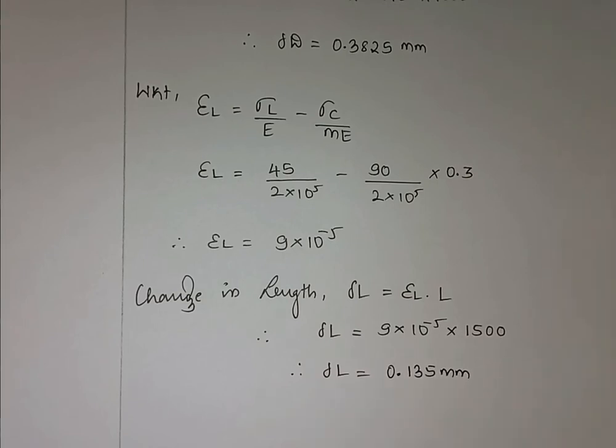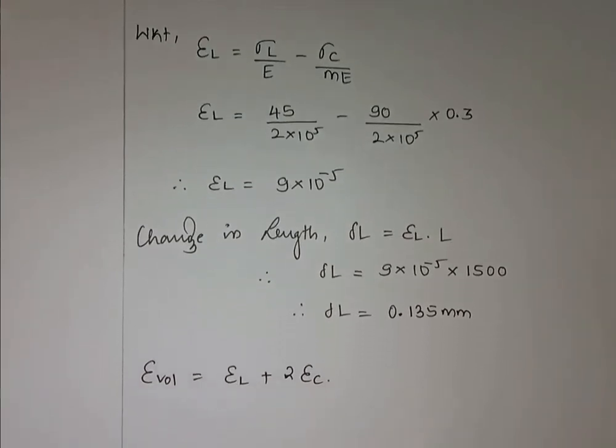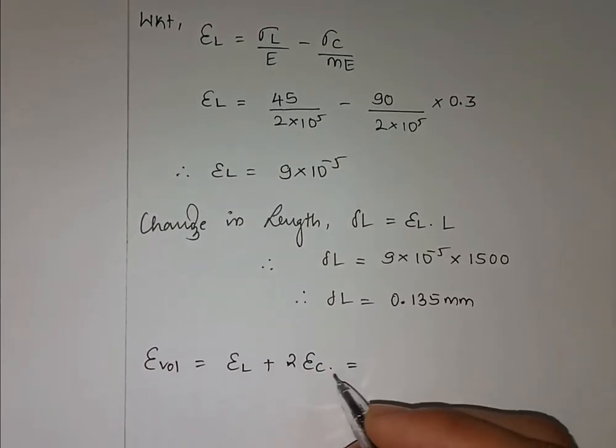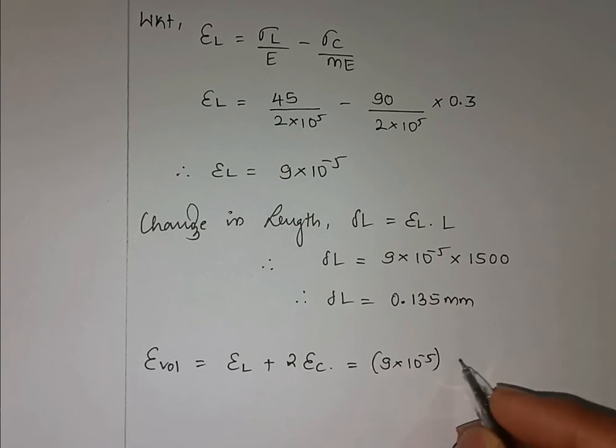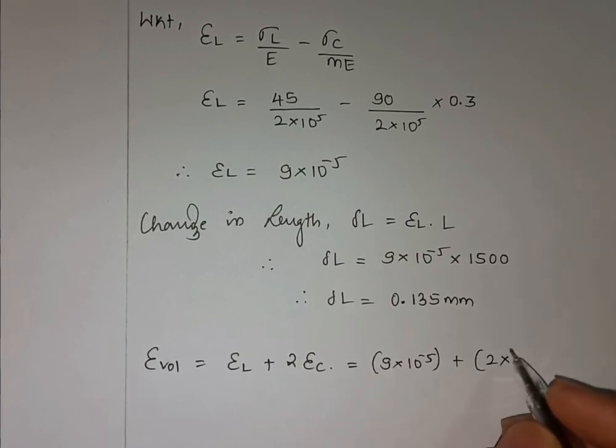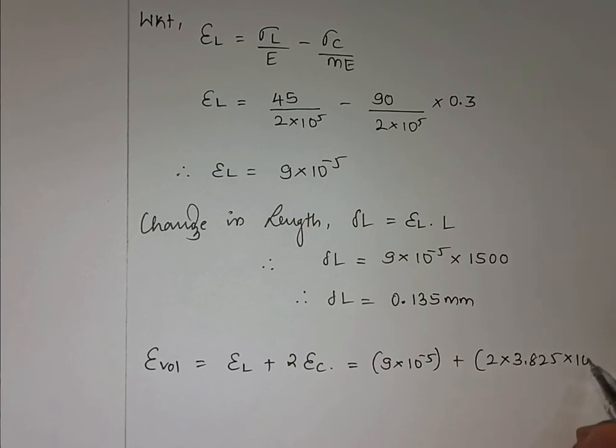Right? Next, at last, I need to calculate volumetric strain. Volumetric strain is given by the sum of longitudinal strain and 2 times circumferential strain. If I place the values, longitudinal strain is 9 into 10 raised to minus 5 plus 2 into epsilon C, which is 3.825 into 10 raised to minus 4.